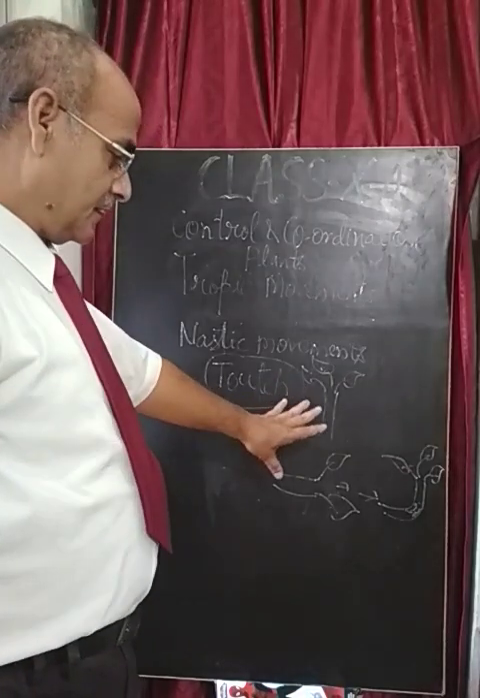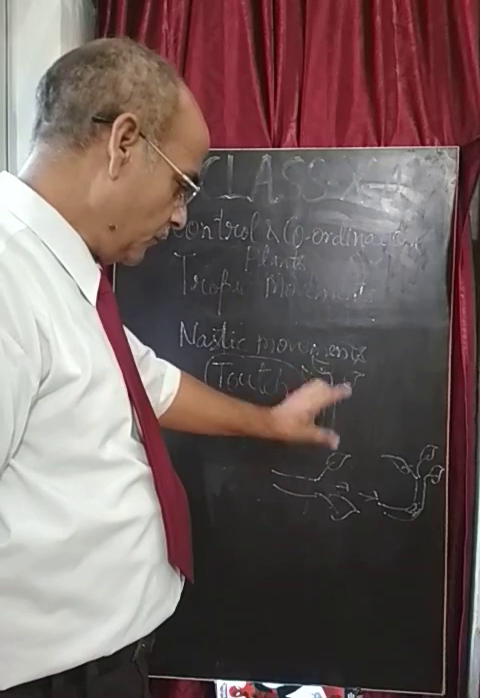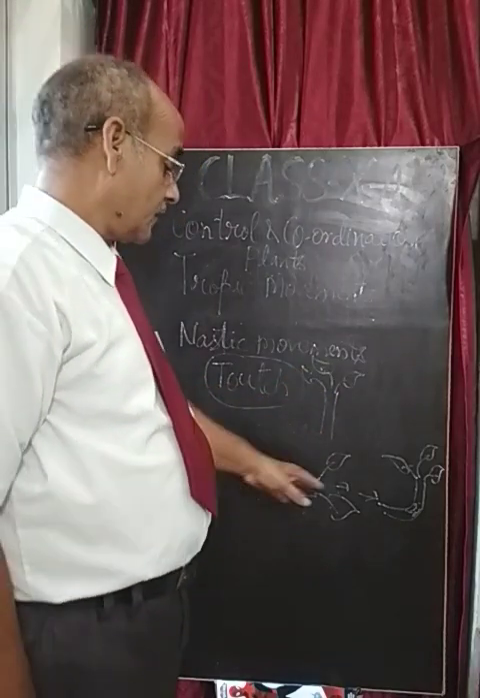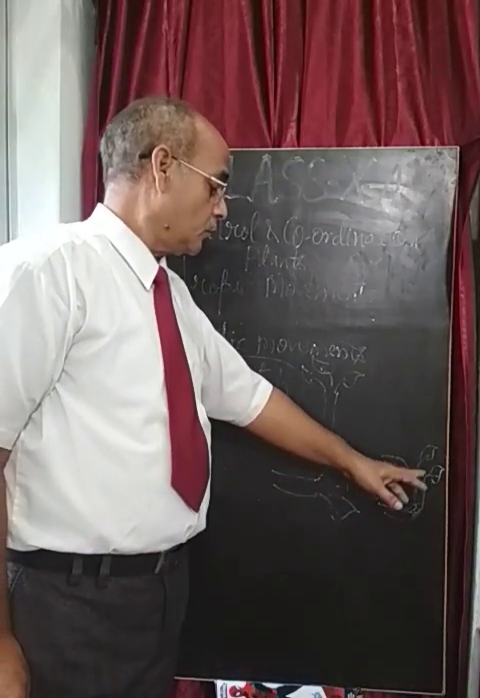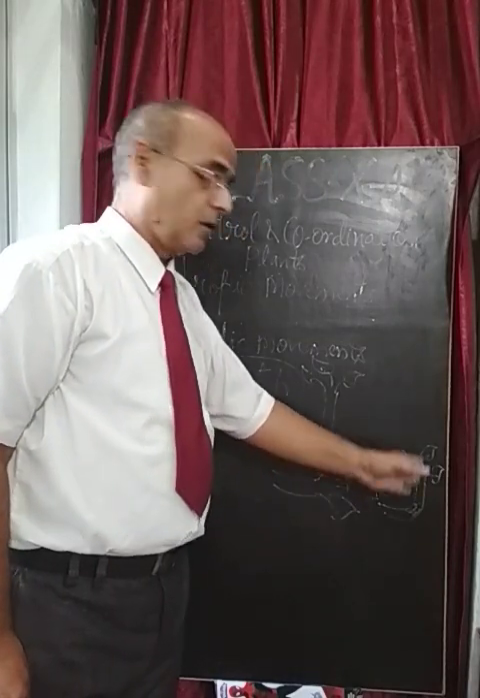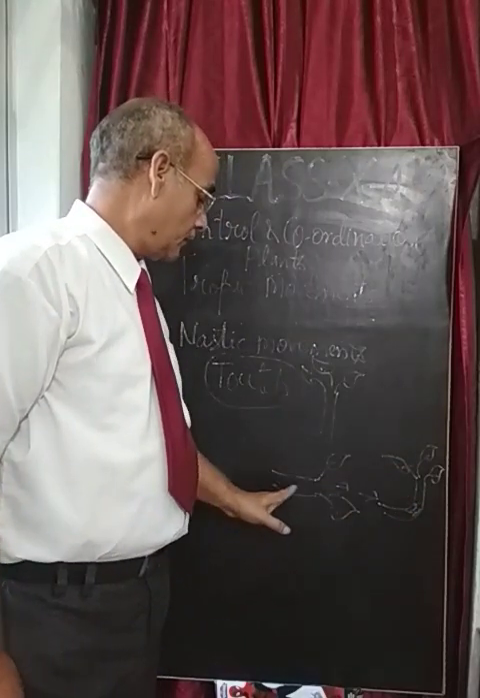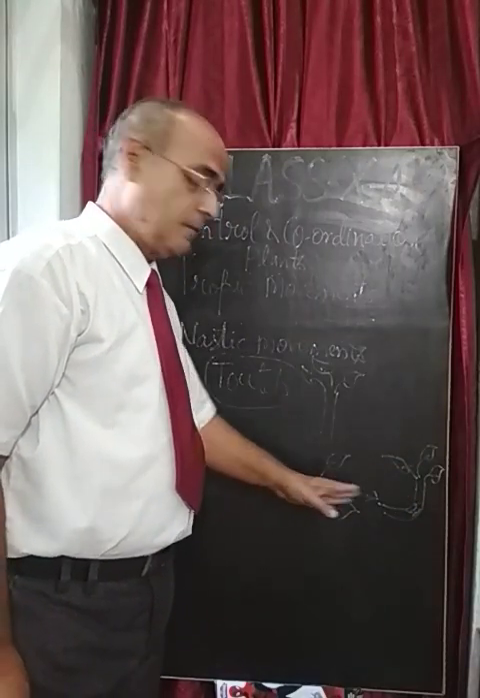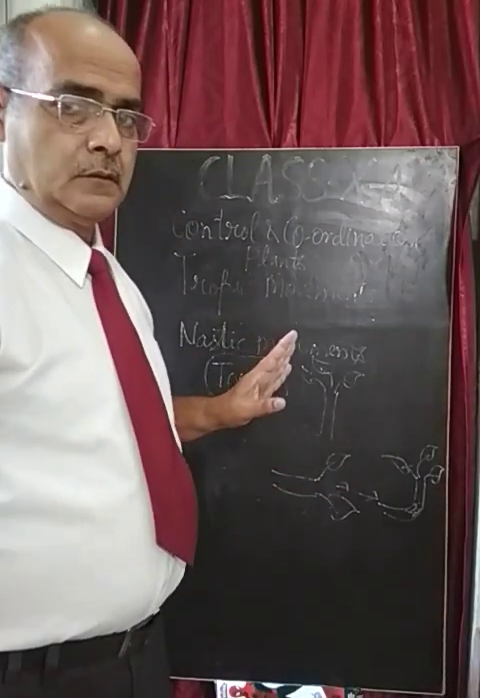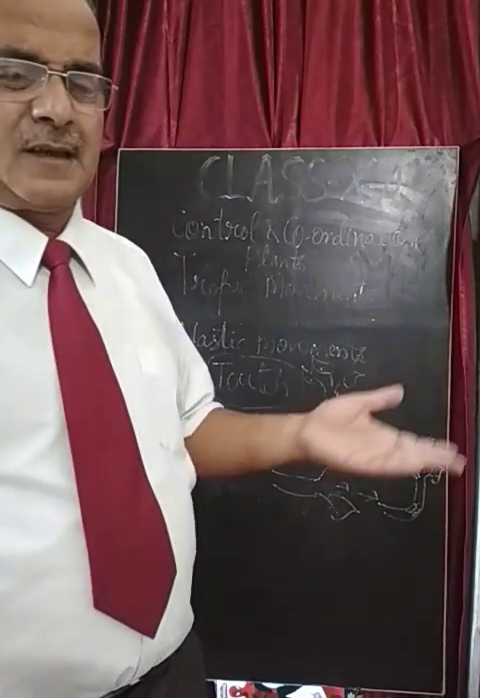So this activity proves that there is an auxin hormone which is responsible for the growth movement or directional movement in the stem, that is going upward while you are putting this plant parallel to the ground. So this is one example, and several other examples are there.